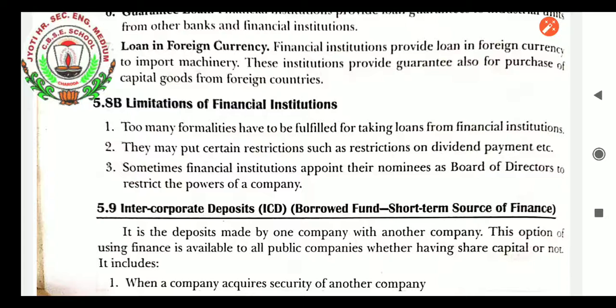Intercorporate deposit comes next. That means one business firm giving help to another business firm. It is known as intercorporate deposit, ICD. It is also a type of borrowed fund, generally a short-term source of finance.